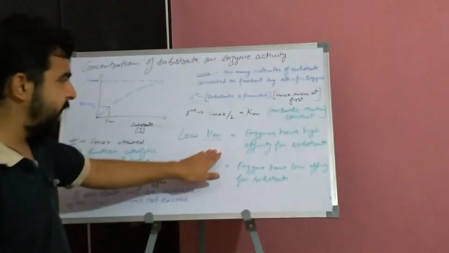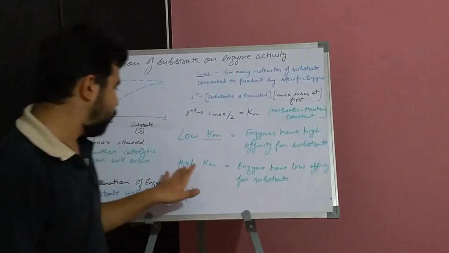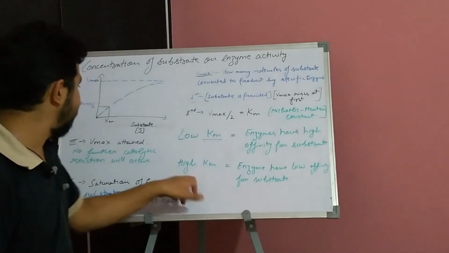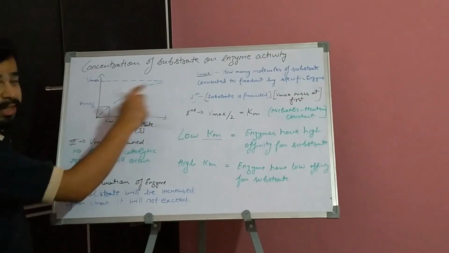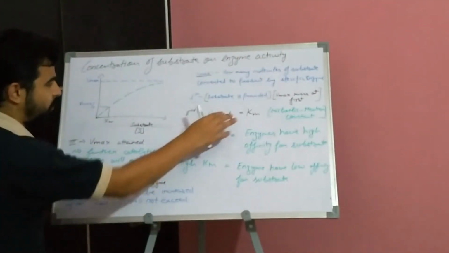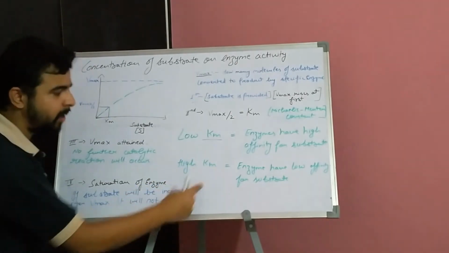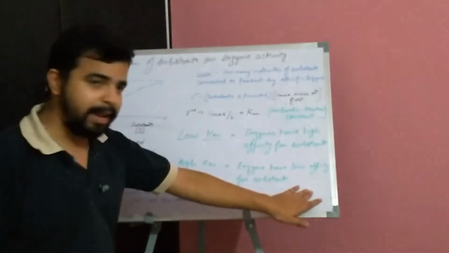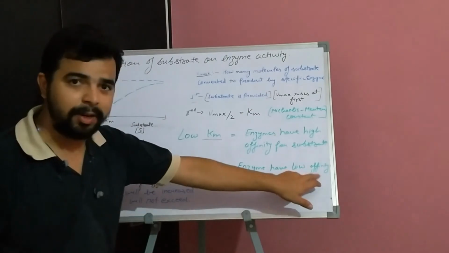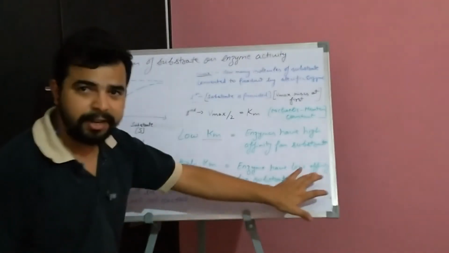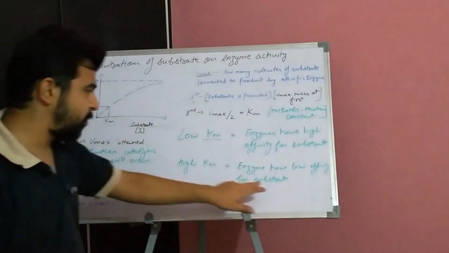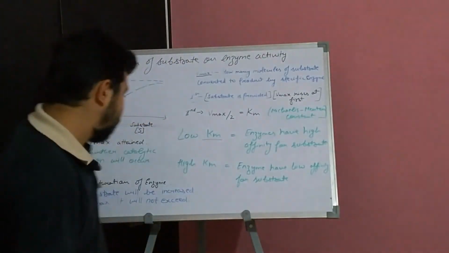This indicates that Km is getting higher. Because of the inverse relation, when Km becomes higher, the activity of the enzyme becomes lower. That means the affinity of the enzyme to bind with the substrate is getting lower.